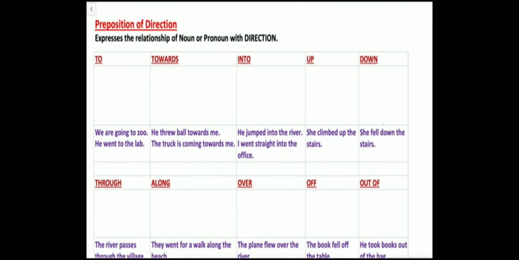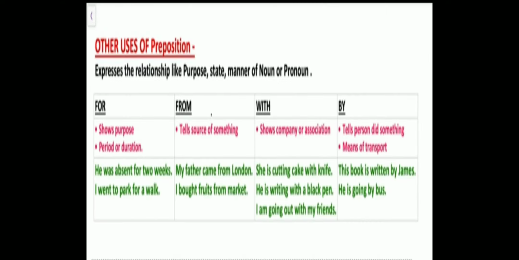Out of: he took books out of the bag. So again, it is telling the direction, that it is coming out of the bag. So these are different prepositions used for directions. Other uses of prepositions: preposition of manner, how something is happening.